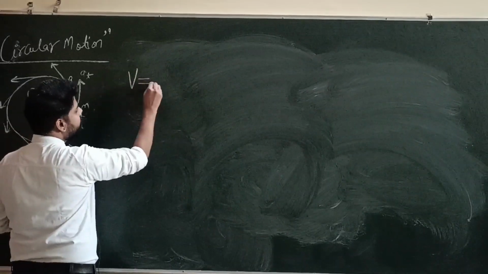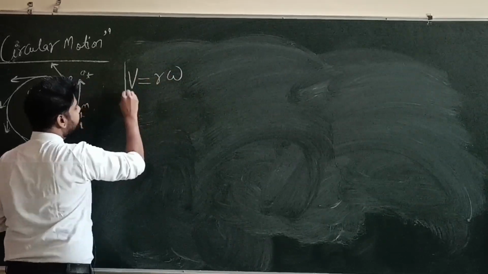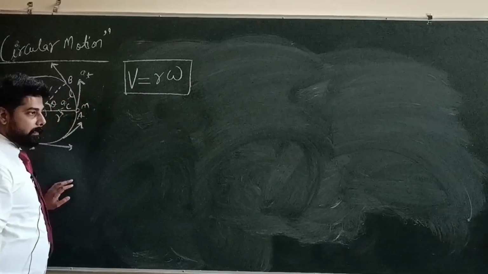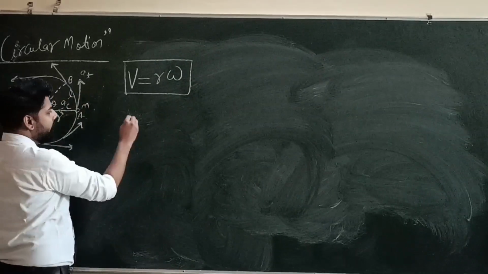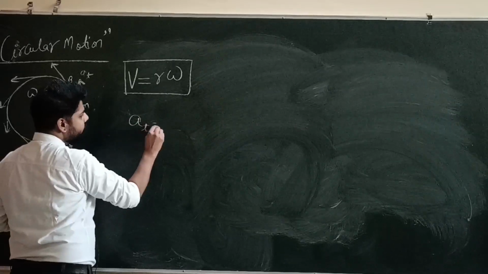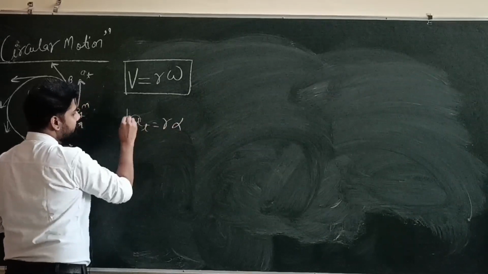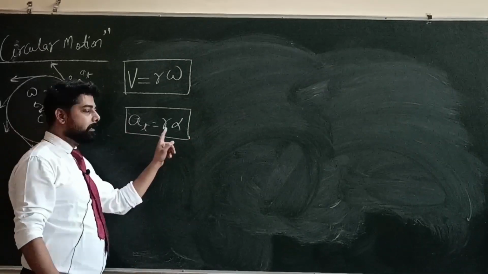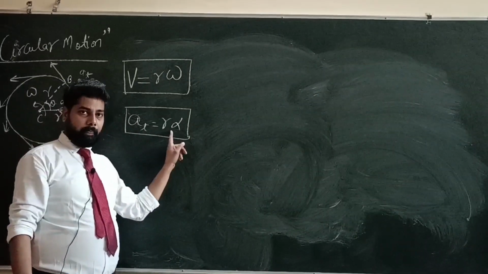Then v equals r omega is the relation between the tangential velocity and the angular velocity. In the same way, a t equals r alpha is the relation between tangential acceleration and the angular acceleration.